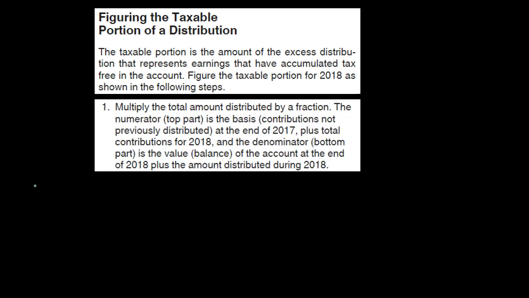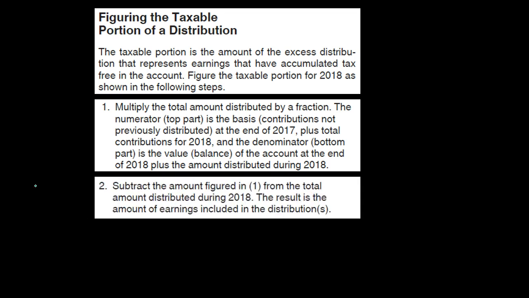Step 1, or number 1, multiply the total amount distributed by a fraction. The numerator, top portion, is the basis contributions not previously distributed at the end of 2017, plus total contributions for 2018, and the denominator, bottom part, is the value balance of the account at the end of 2018 plus the amount distributed during 2018. 2. Subtract the amount figured in 1 from the total amount distributed during 2018. The result is the amount of earnings included in distributions.